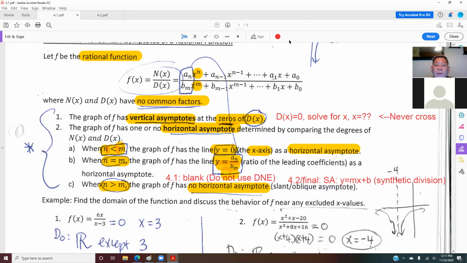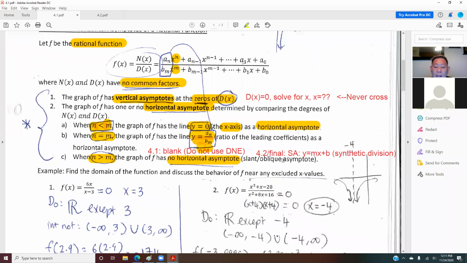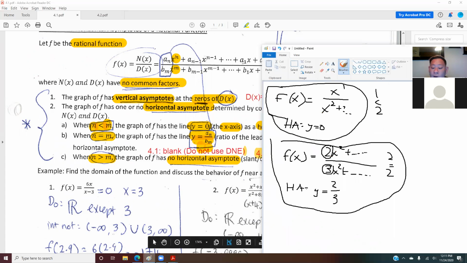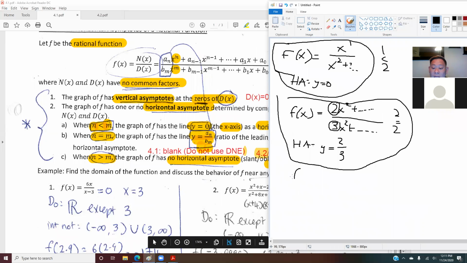So make sure you know the difference: in your online homework for 4.1, you leave it blank, while in 4.2 you have to find it using synthetic division. So for example, if you want to do the third case, it will look something like this.